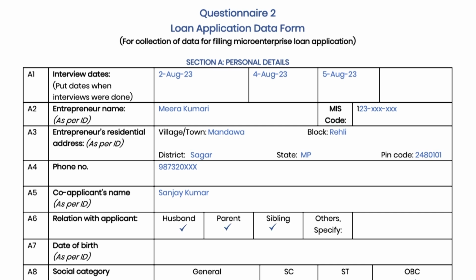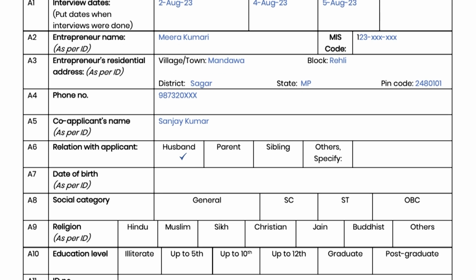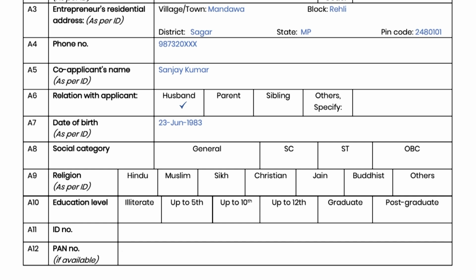A6 is co-applicant's relation with the main borrower. Tick on the appropriate option. In A7, fill date of birth based on any valid ID proof like Aadhaar. In A8, if social category is being marked as SC, ST or OBC, then it must be ensured that the entrepreneur has the valid document for caste verification.